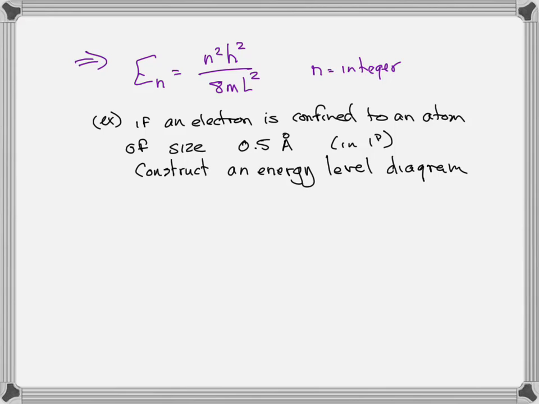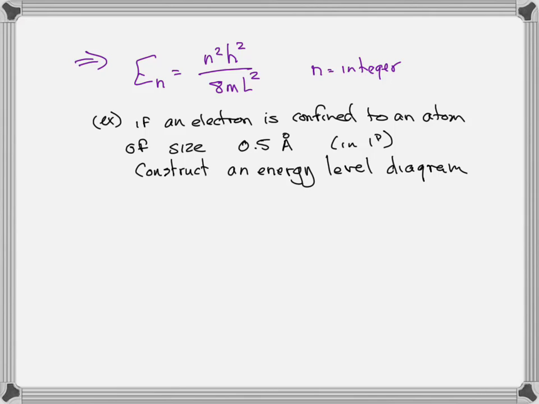Okay, so let's do an example. Now remember, this is a one-dimensional box, so we haven't done this in 3 dimensions. But let's just say that an electron is confined to a one-dimensional atom of size 0.5 angstroms. That's the Bohr radius. Construct an energy level diagram. Well, all we mean is to calculate the energies and put them in a diagram.